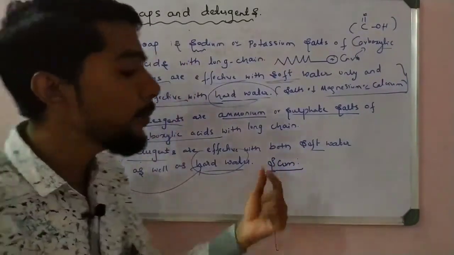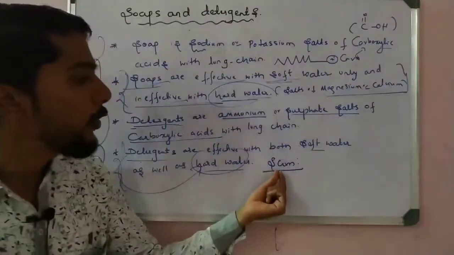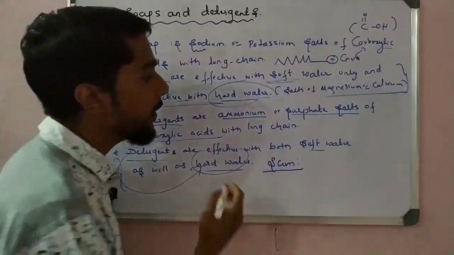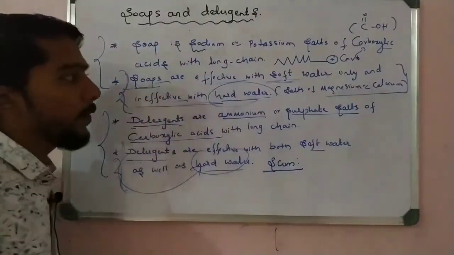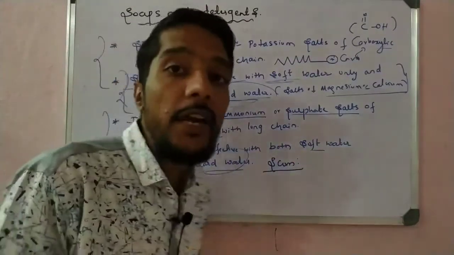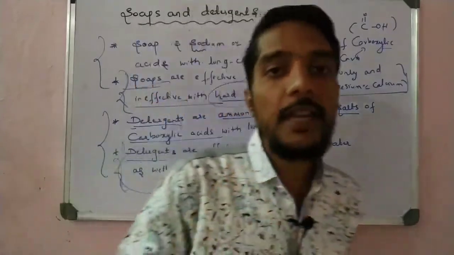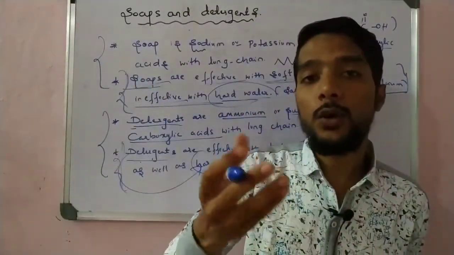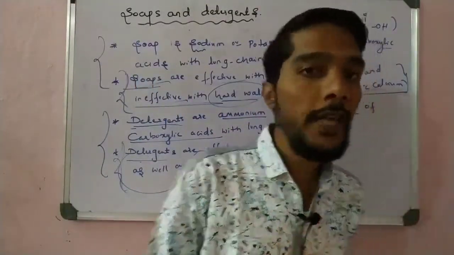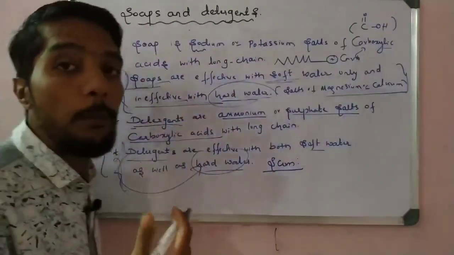What does scum mean here? See, soaps are ineffective in hard water. If we accidentally add soap to hard water, you observe that the soap is not completely dissolved.